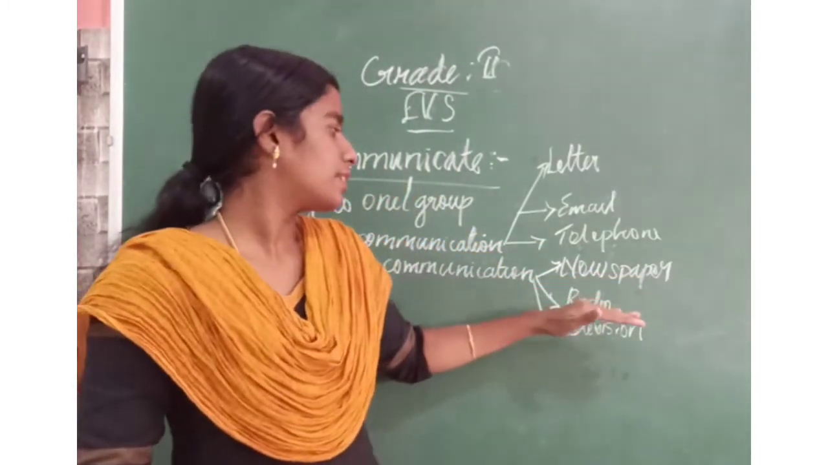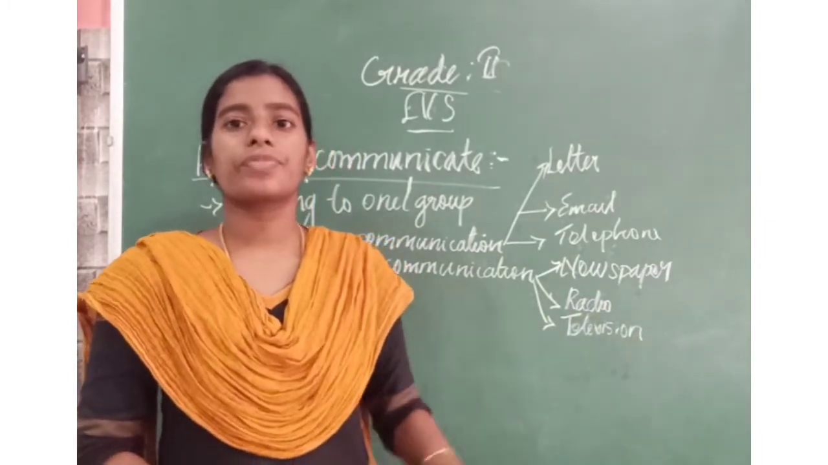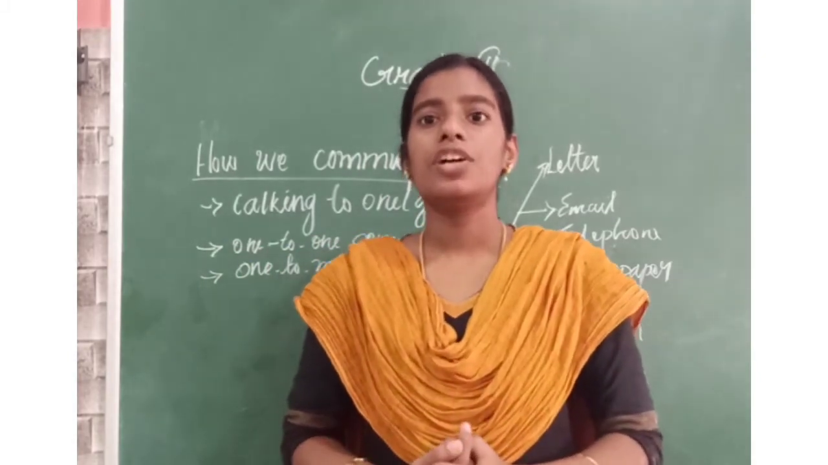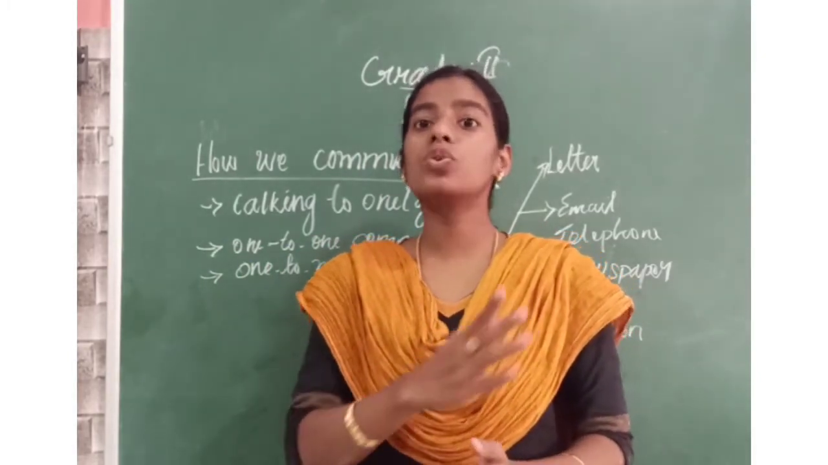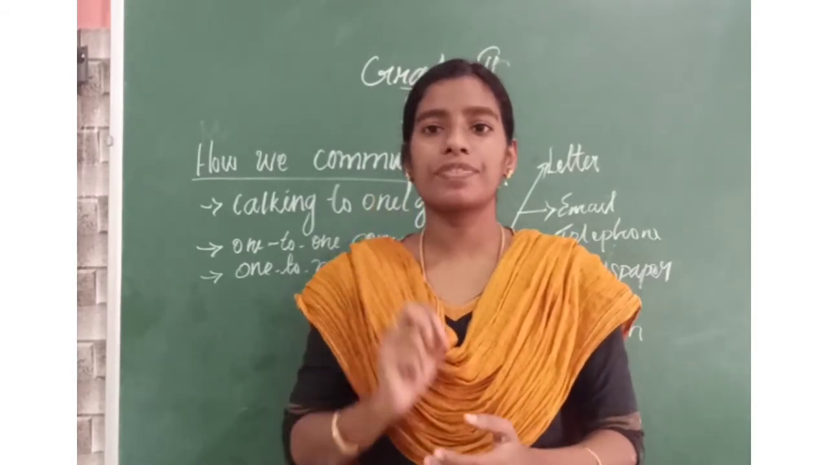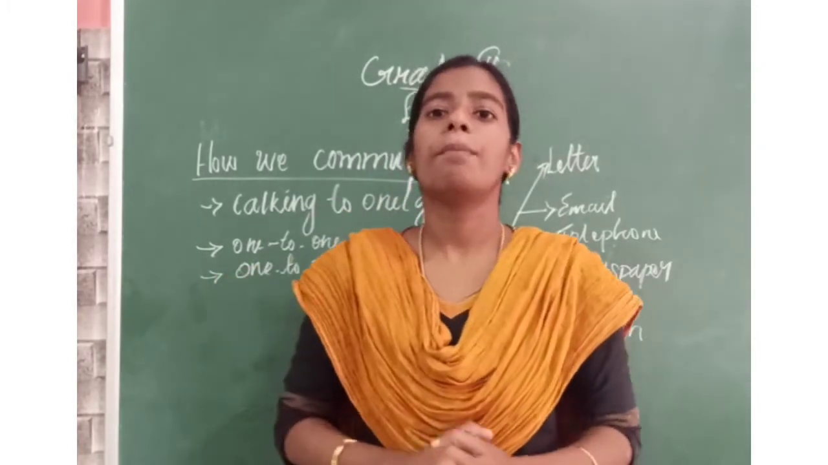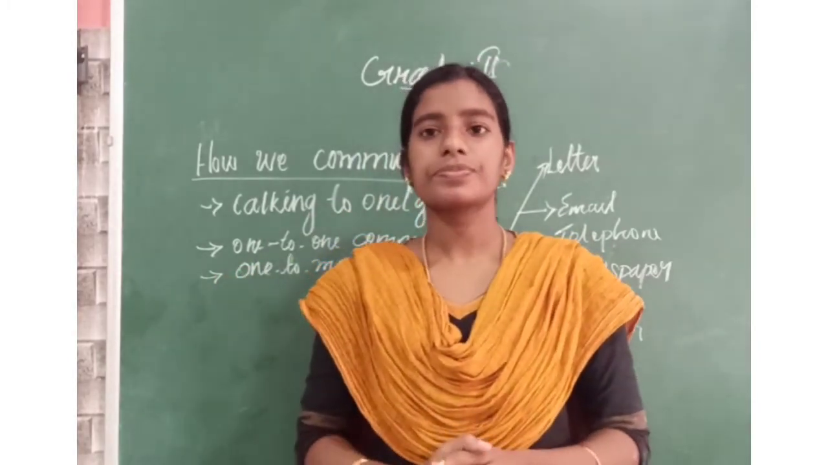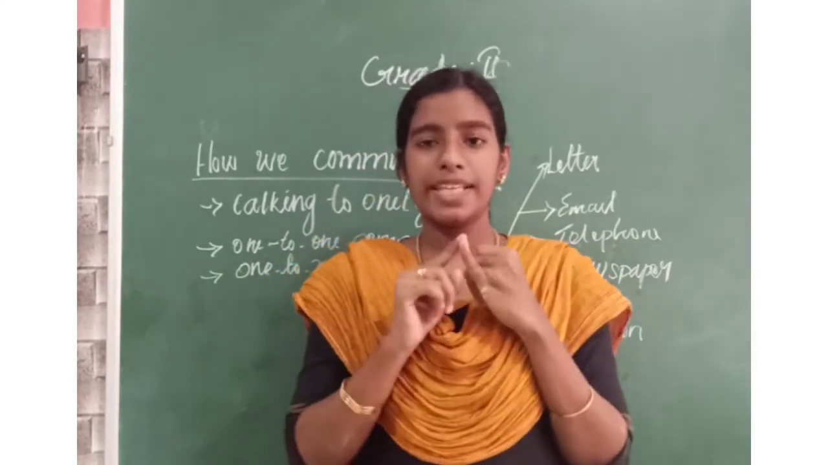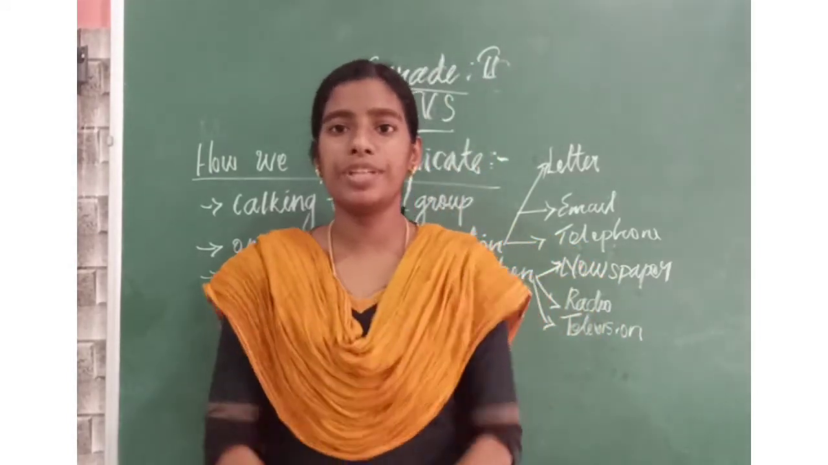Now what are the three methods in one-to-many communication? Newspaper, radio and television. Now we are clear about how we communicate. What is communication? Talking to one person or a group of people is called communication. Two types of communication are one-to-one communication and one-to-many communication. So in today's class we have learned about means of travel and how we communicate.